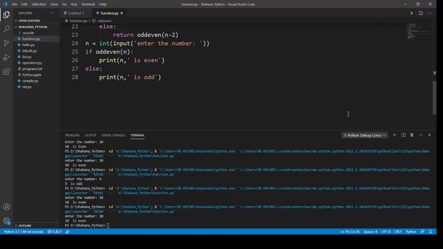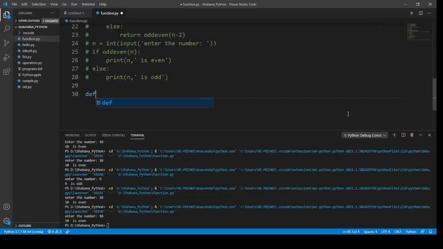I'm going to comment everything. To create an LCM function, first I'm going to define my function using the def keyword, and I'm going to name my function LCM, with inputs a comma b.